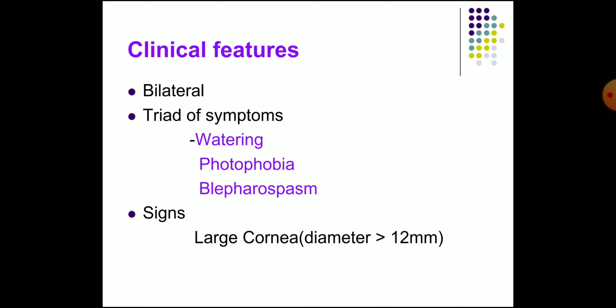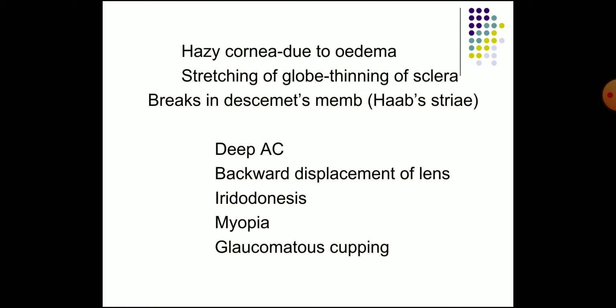The clinical features of congenital glaucoma: it is usually bilateral, and there is a triad of symptoms: watering, photophobia, and blepharospasm. Signs are large cornea, diameter more than 12 millimeters. Hazy cornea due to edema, stretching of the globe, thinning of the sclera, breaks in Descemet's membrane, that is Haab's striae. Then deep anterior chamber, backward displacement of lens, iridodonesis, myopia, and glaucomatous cupping. These are the other findings seen in this condition.